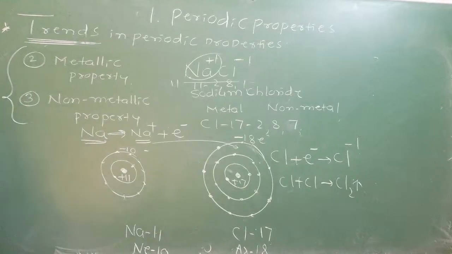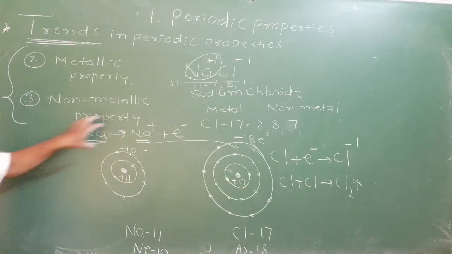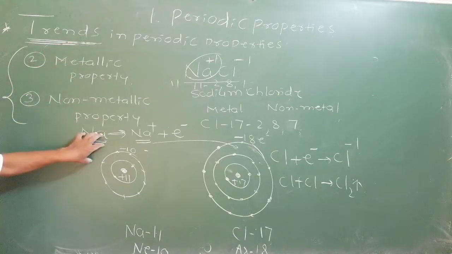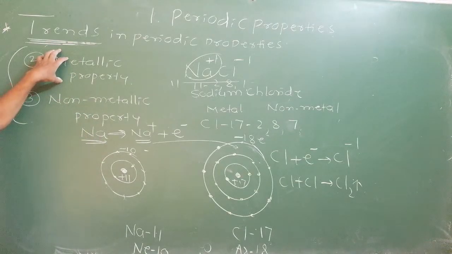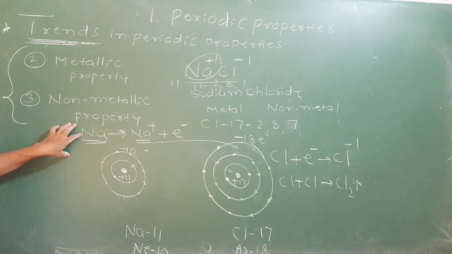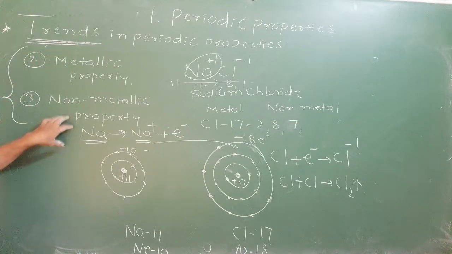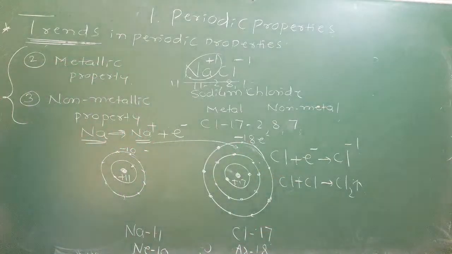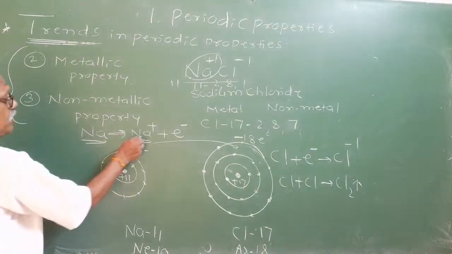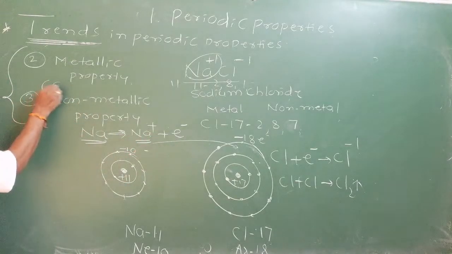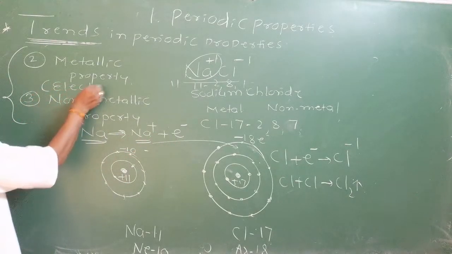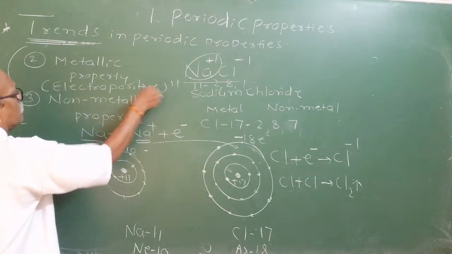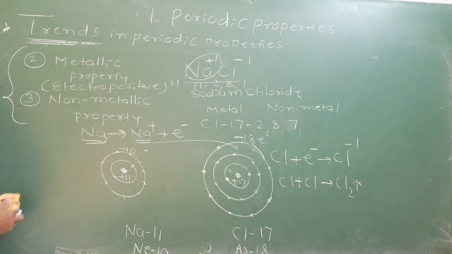Therefore, metals have the tendency to lose electrons. This property is called metallic property. The property of an element to lose electrons is called metallic property. The property of an element to gain electrons is called non-metallic property. The property of an element to lose electrons is also called electropositivity. Most metals are electropositive, meaning they have the tendency to lose electrons.